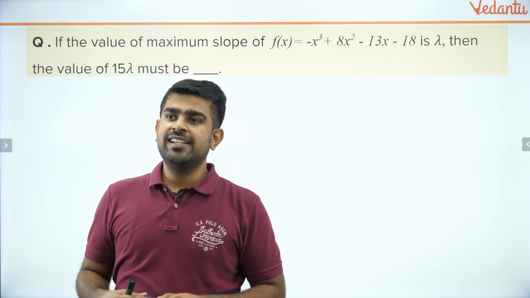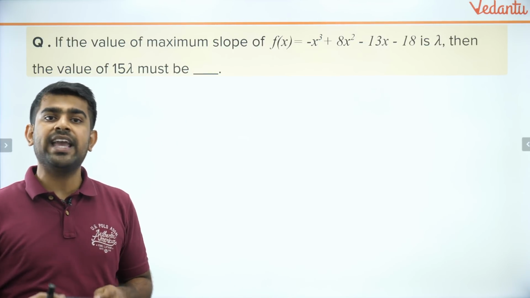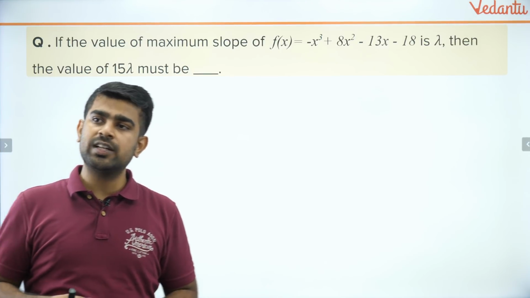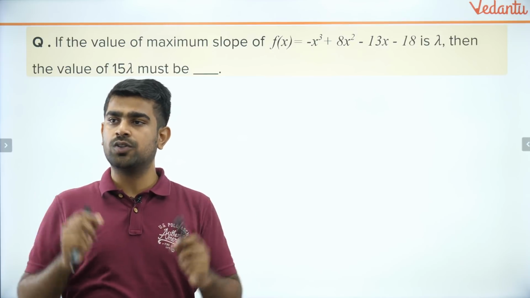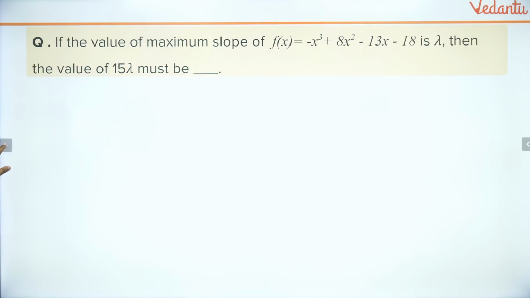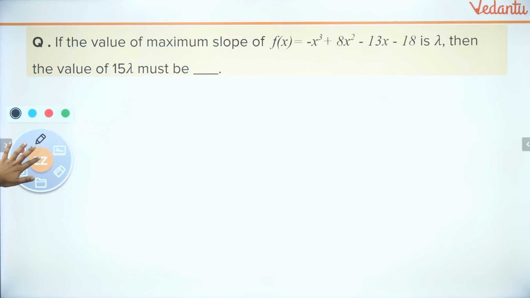Serpent Gaming is asking, sir, why 0? Because they gave you a closed interval. When they give you a closed interval, you have to check the endpoints also. So let us try to solve this question, and before that, I will explain what this question means to all of you.